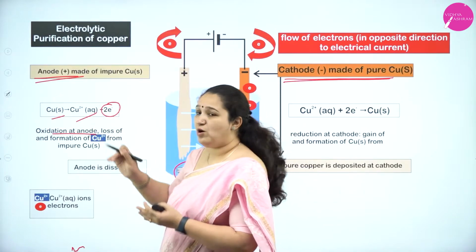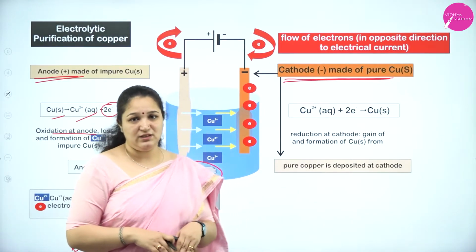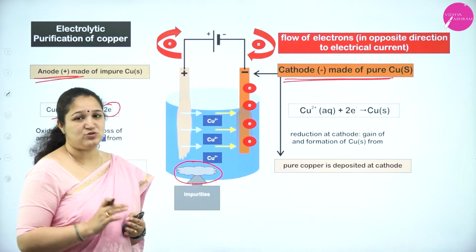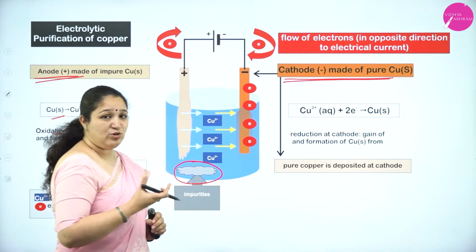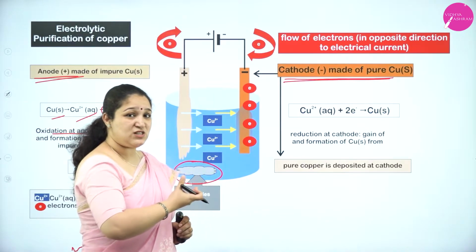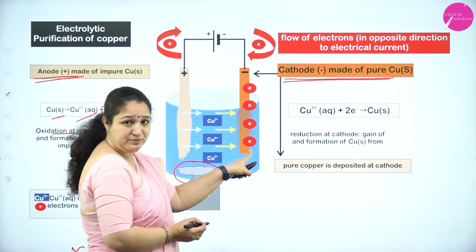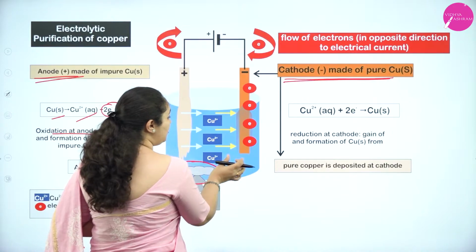Now, whatever copper is there started dissolving, correct? Impurities settled down, and the copper has gone into the solution as Cu+2 ions, and the electrons are lost. Now, at the cathode, which is negatively charged, copper ion is positively charged. So it gets attracted towards the cathode, and Cu+2 ions will start moving there.